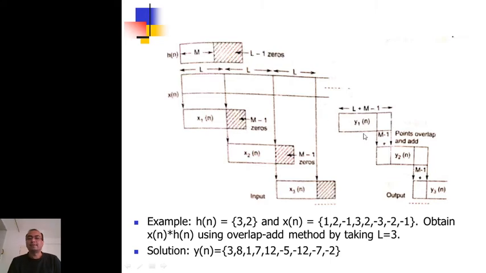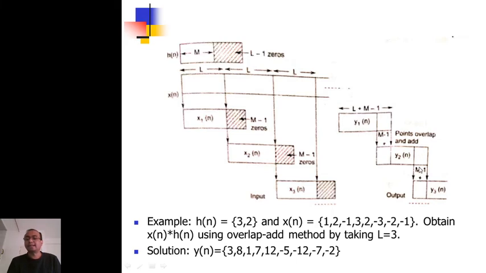I obtain a circular convolution y1n, which is again of length capital L plus M minus 1. But here, the last M minus 1 points, I have to overlap and add with the first M minus 1 points of the next section convolution, which is y2n. And how to get y2n? Y2n I am getting from this x2n, which is the next L samples, the next frame, padded with M minus 1 zeros. Perform again a circular convolution of this hn with this zero padded x2n, get y2n, and whatever be the first M minus 1 points of y2n is overlapped and added with the last M minus 1 points of y1n.